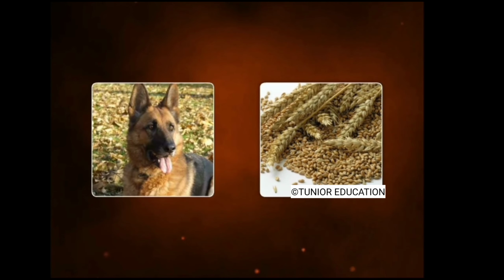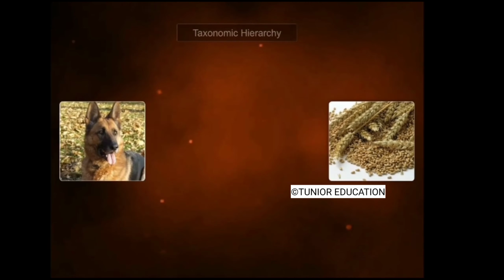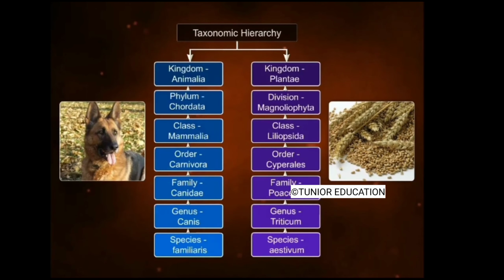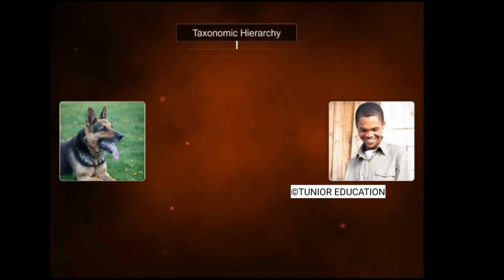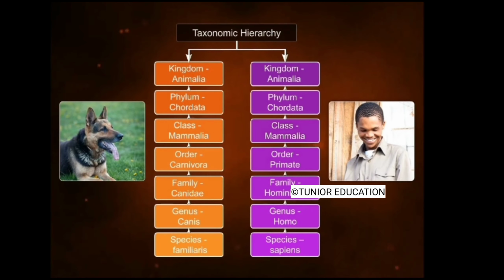After understanding the hierarchy of classification, let's take a look at the hierarchical classification of two living species belonging to different kingdoms. While classifying plants, rank phylum is replaced by division. Now, let's compare the hierarchical classification of two organisms belonging to the same kingdom. From their classification charts, it is easy to infer that both organisms belong to the same class Mammalia.